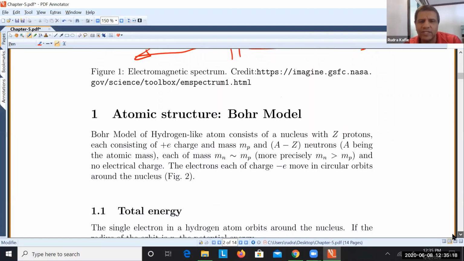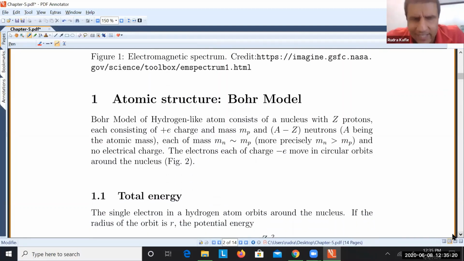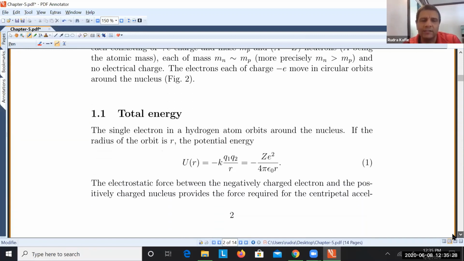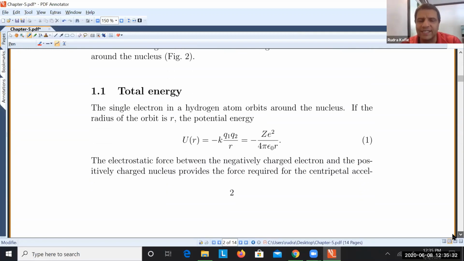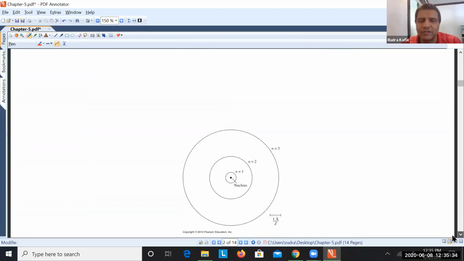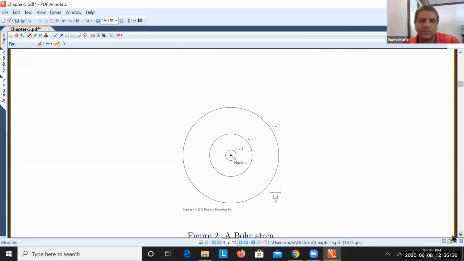Okay. So let's consider atomic structure, right? There are some deficiencies, some weaknesses of the Bohr model, but this works pretty well. So the simplest Bohr model is like this. Let me show you this picture. I'll be scrolling up and down to show these pictures and formulas, right?